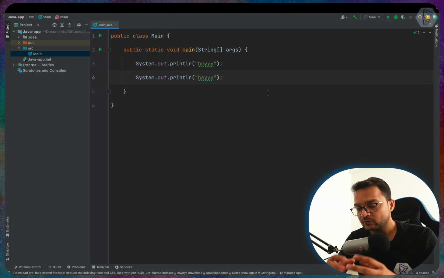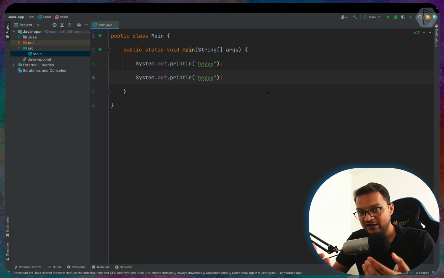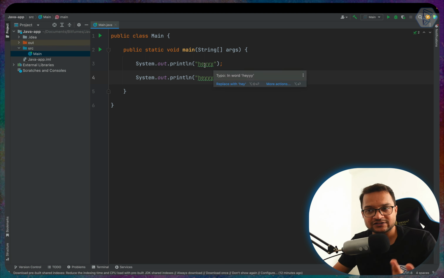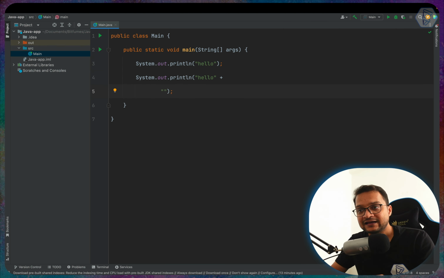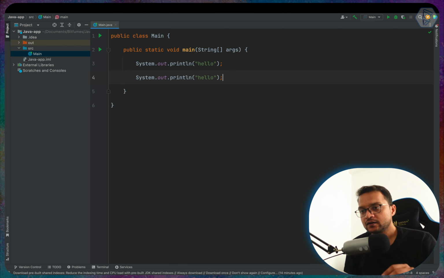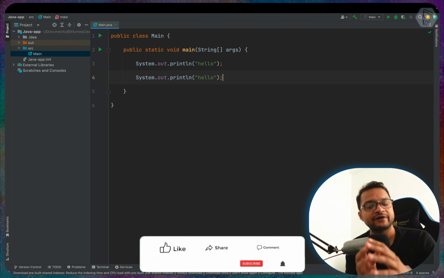Why? Suppose this is not just 2 times, it's 1,000 times. Then later on you want to change this hey to, let's say, hello. So I need to change hello in 1,000 places. Obviously it's not a good thing. So in this case we need another amazing concept in programming, which is called creating a variable.